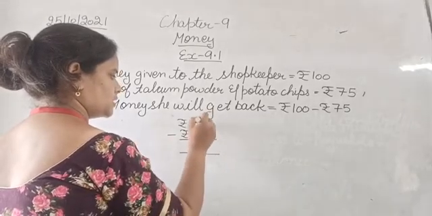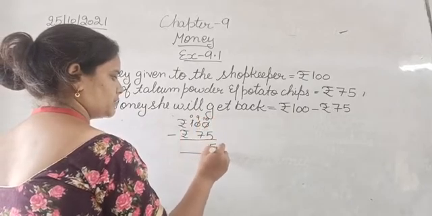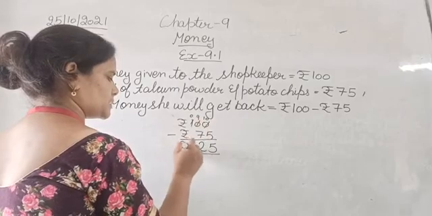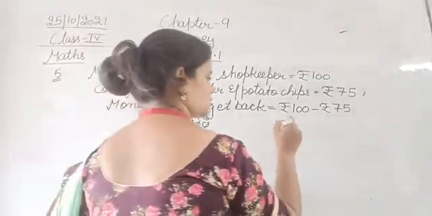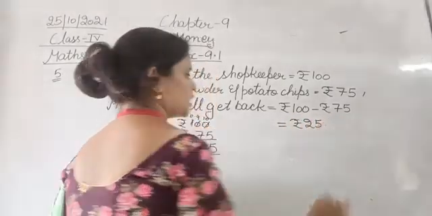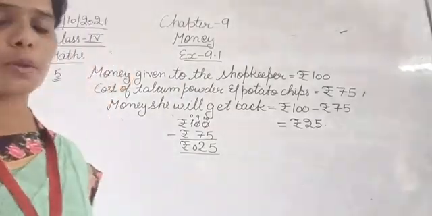This will become 10, 9, 0. 10 minus 5, 5. 9 minus 7, 2. And this is 0. Rupees sign. So she will get rupees 25. That is equal to rupees 25.